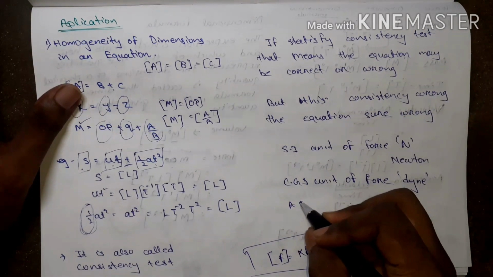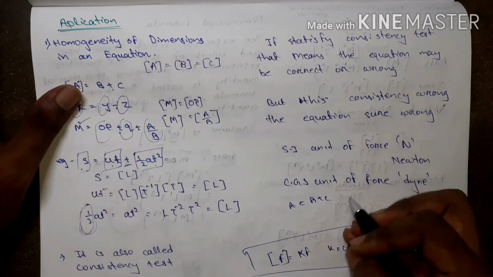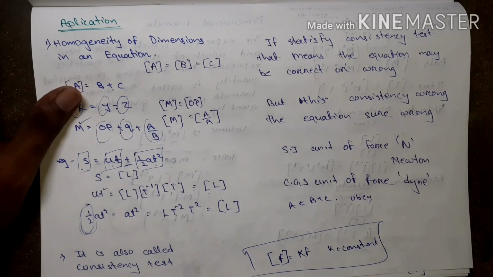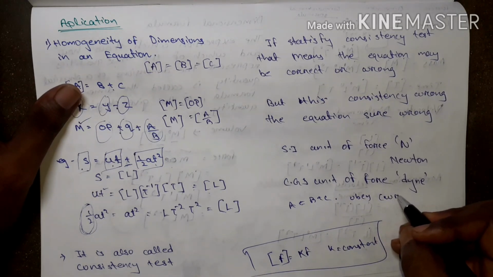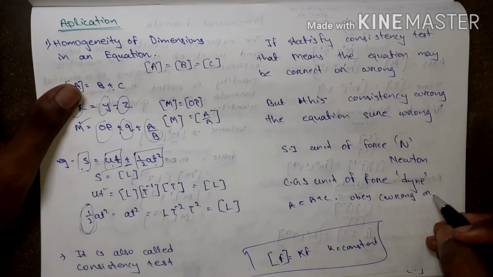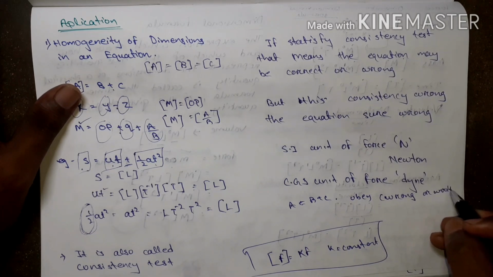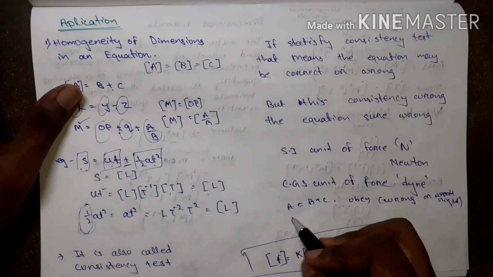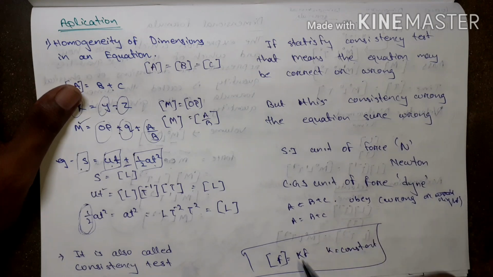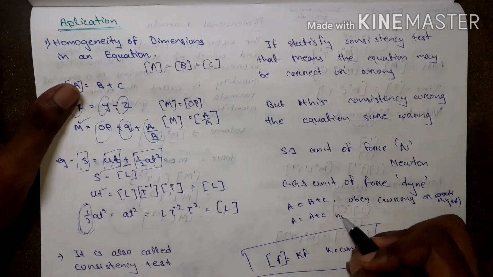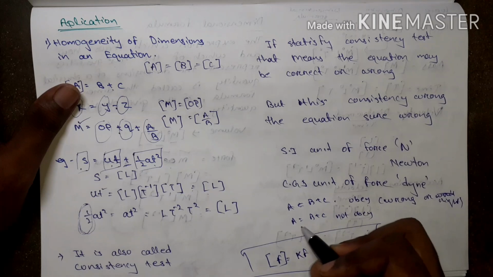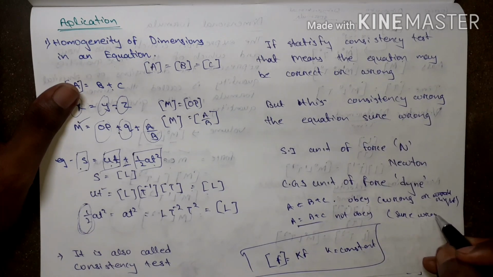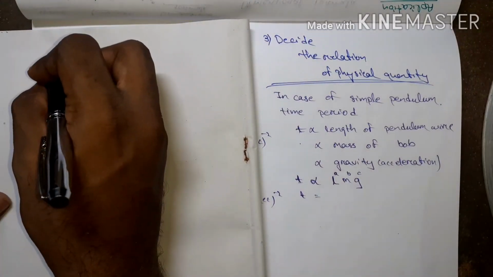Listen, a equal to b plus c. If it obeys the consistency test, that means it may be wrong or right. If the dimension test, that consistency test, is not obeyed, then this equation is surely wrong. There is no chance.